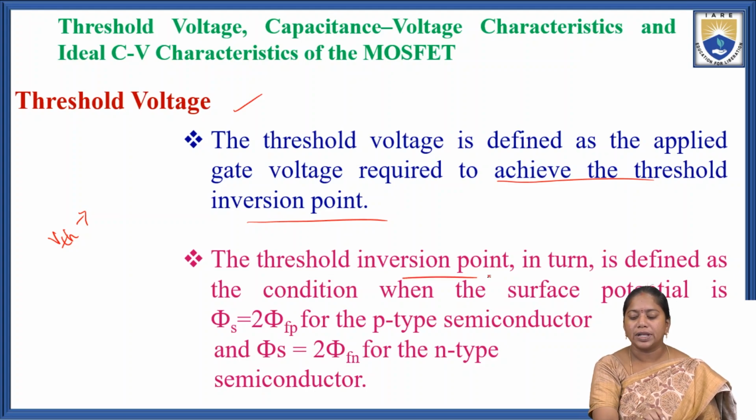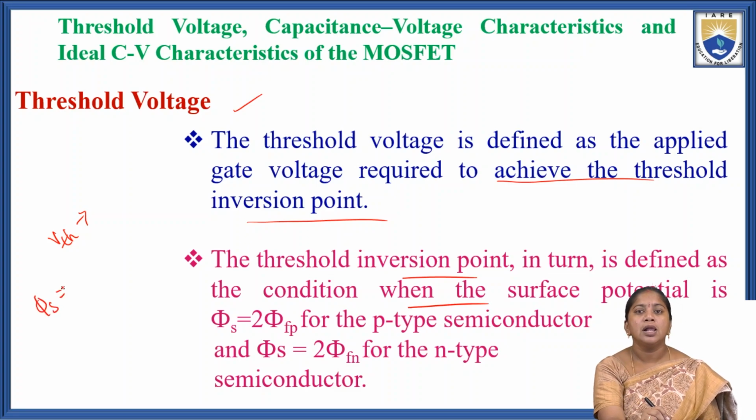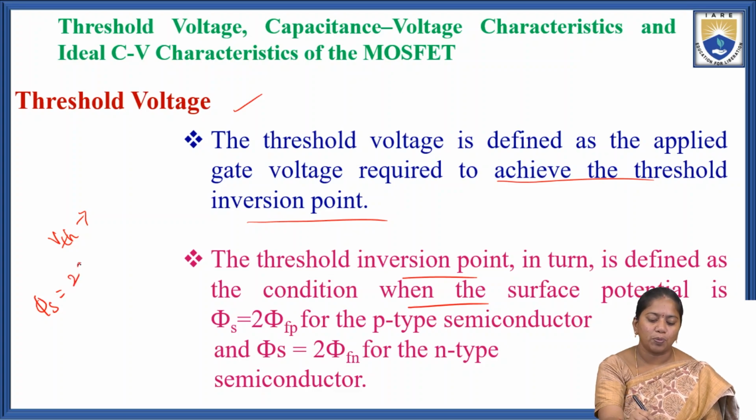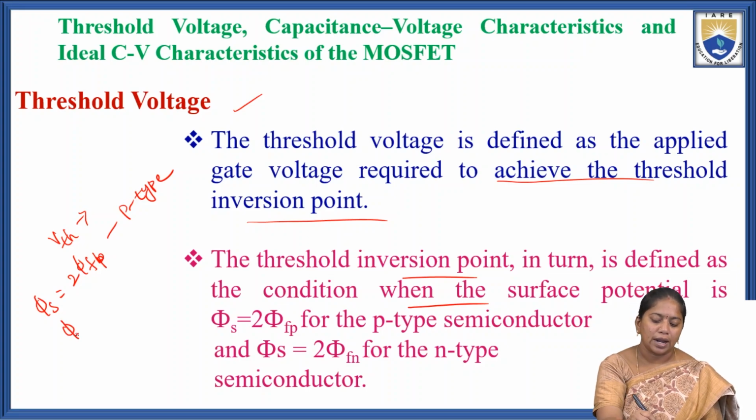So the threshold inversion point is defined as the condition when the surface potential φs equals 2φfp for p-type semiconductors, and φs equals 2φfn for n-type semiconductors.